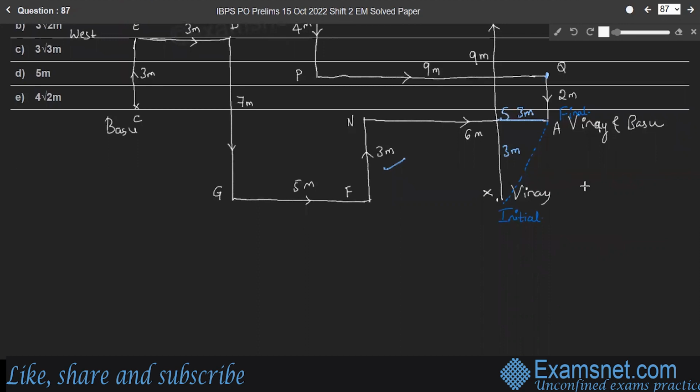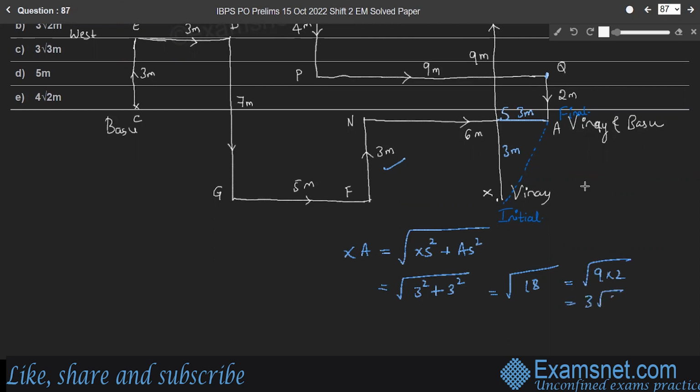So in this right angle triangle SAX, two sides are 3 meter and 3 meter. The shortest distance for Vinay is XA, by Pythagoras theorem, root of XS square plus AS square. So square root of 3 square plus 3 square, which is root of 18, or root of 9 into 2, which is 3 root 2.